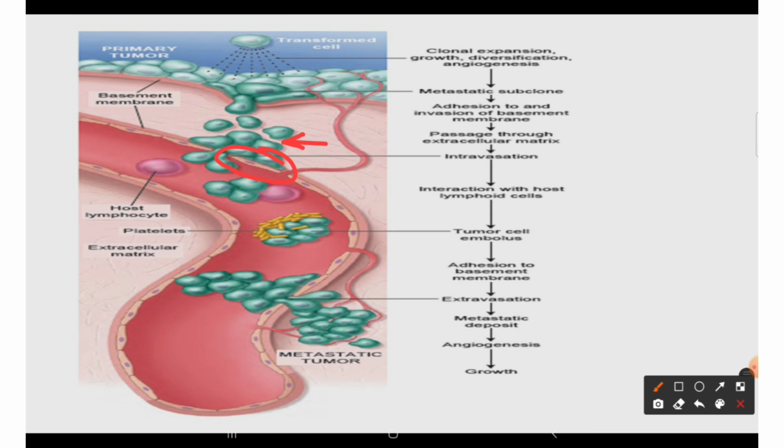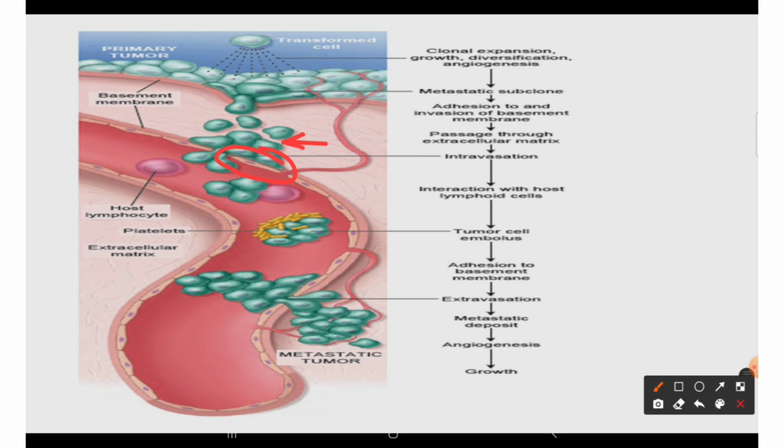And after invading the endothelium, they will move into the circulation. So now they are in the circulation. But the individual tumor cell cannot survive in our circulation because they face many mechanical stresses. They have to face our immune defense, and particularly they have to face apoptosis that is stimulated by loss of adhesion, which is known by the name anoikis, right? So an individual tumor cell cannot survive in the circulation.